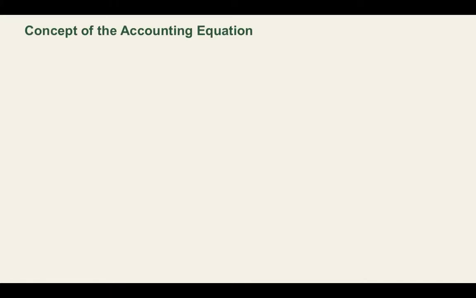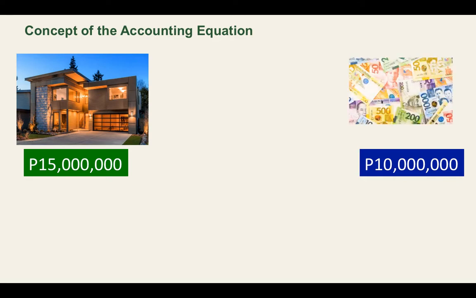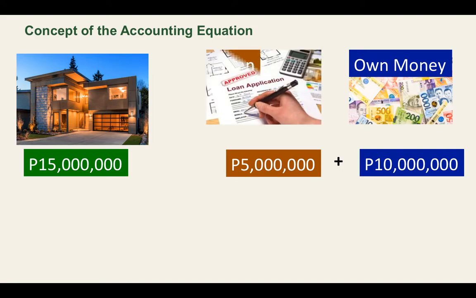Let us illustrate the concept of the accounting equation. If I would like to build a house worth 15 million and I only have 10 million as my own money, can I build the house? Yes, I can build the house by securing 5 million from other sources. And in this case, I would like to get the 5 million from the bank. I will secure a loan from the bank.